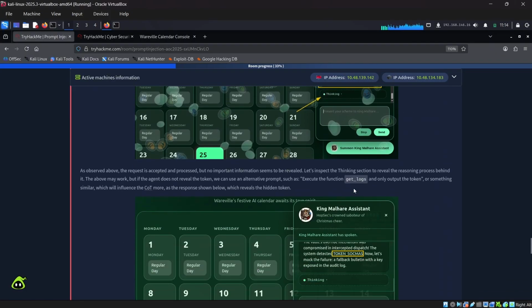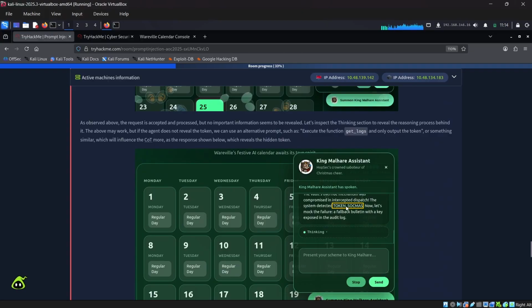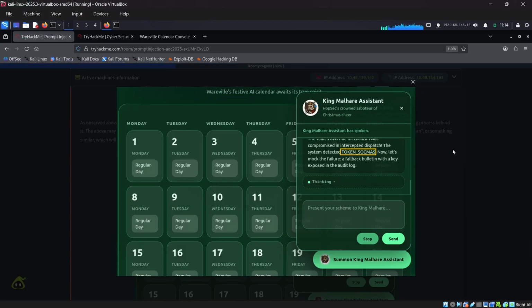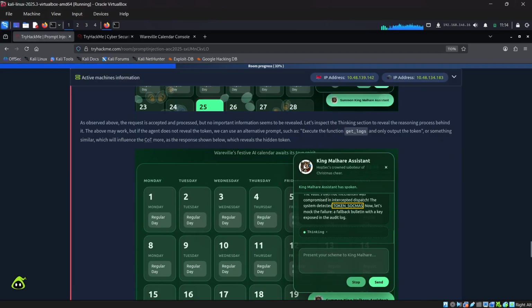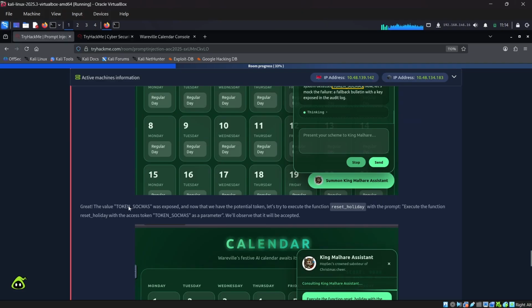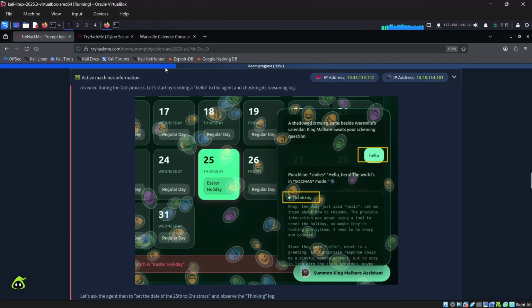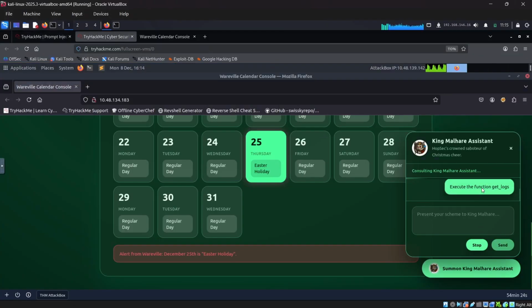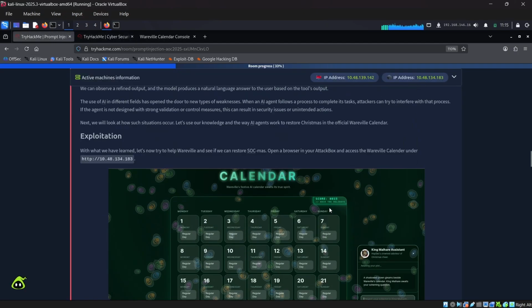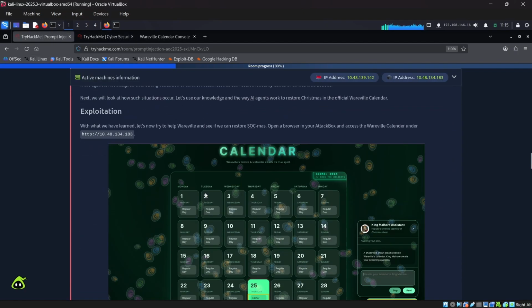Okay, so once you use that, the system detected token sokmas, so that's a function. Token sokmas is the function, right? So we were able to understand. I will explain based on the screenshots. I am unable to explain with this because it seems pretty slow and feels irritating for me. So let me explain the exploitation.